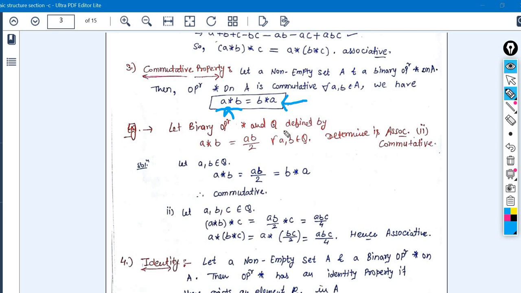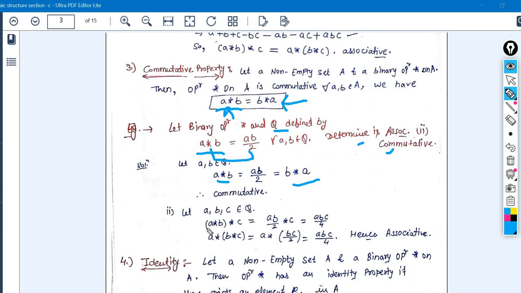The example is the same: Q is the set of rational numbers, and a star b is the operator. Here the operator definition is given as ab divided by 2, and we have to check the associativity and commutativity properties. In this example it is clear that whether you apply a star b or b star a, you will get ab divided by 2. Either you can write ab divided by 2 or ba divided by 2, it's all the same. So it is satisfying the commutative property.